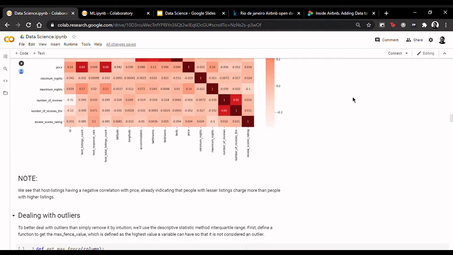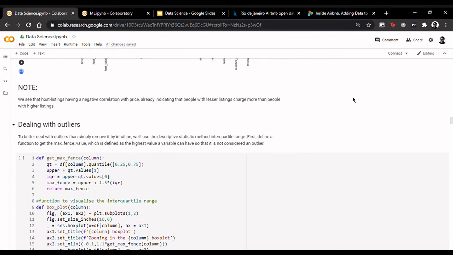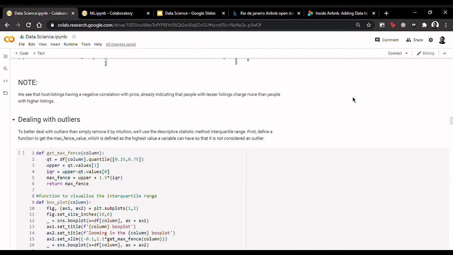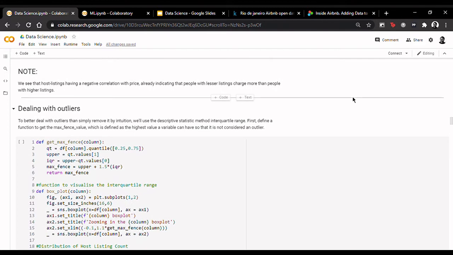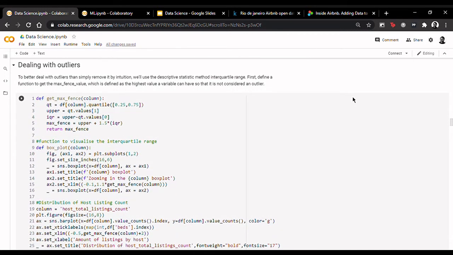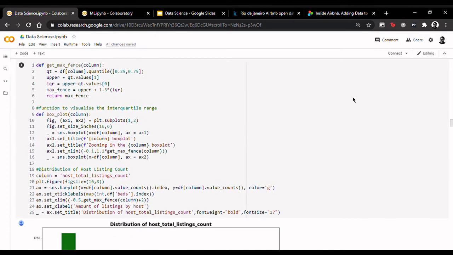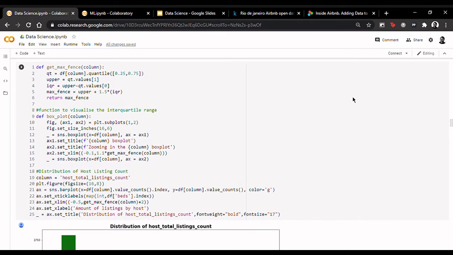In this section, we deal with outliers. To better deal with outliers than simply removing them by intuition, we'll use a descriptive statistic method called interquartile range. First, we define a function to get the max fence value, which is defined as the highest value a variable can have so that it is not considered an outlier. We also have made a function to display a box plot for visualization.